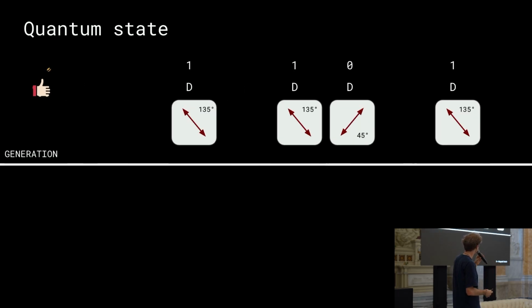And next, we have another 2 combinations that appear when we choose the diagonal basis. So we have this 135-degree inclined arrow for the 1 in the diagonal basis, and we have the 45-degree arrow for bit 0 in the diagonal basis.